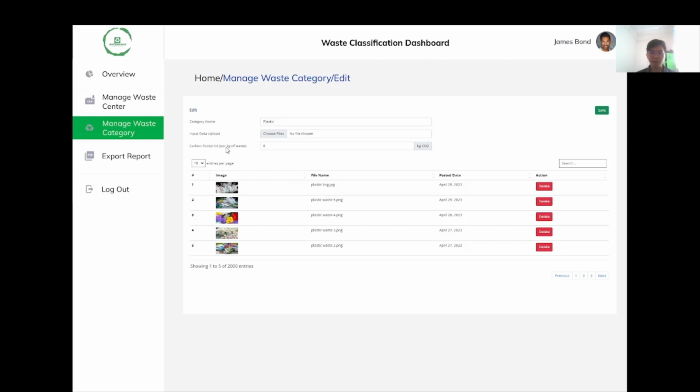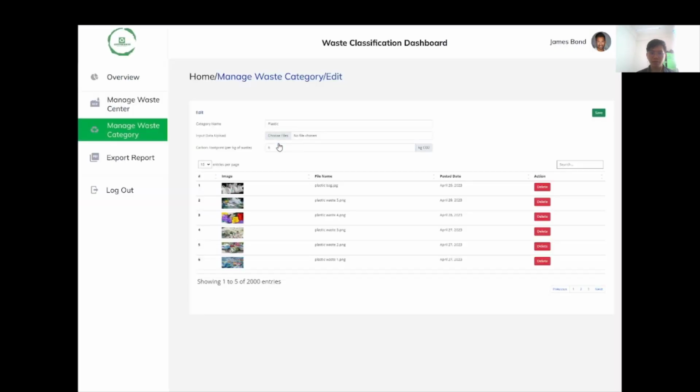And if the user wants to upload new input data, they can click this choose file button, a new input data, which is the image of the waste for this category. And if they want to delete the input data, they can click the delete button.